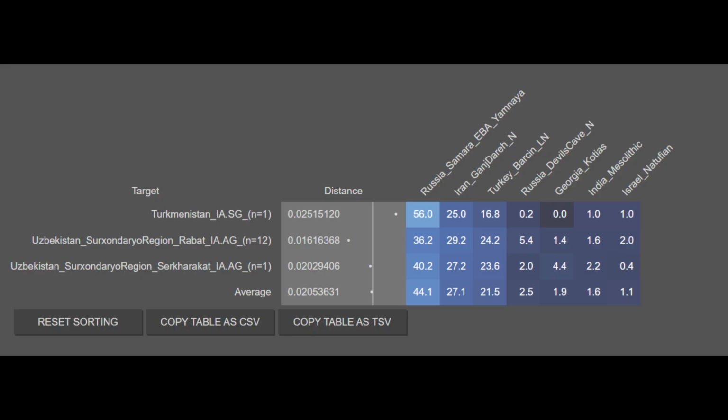Thus, what's evident from these results is that on a genetic level, the Iron Age Aryans had significant Yamnayan ancestry, but despite this, they also had significant Iranian farmer and Anatolian farmer ancestry, with minor amounts of Siberian, Caucasian hunter-gatherer, Indian Mesolithic, as well as Natufian or Levantine ancestry.